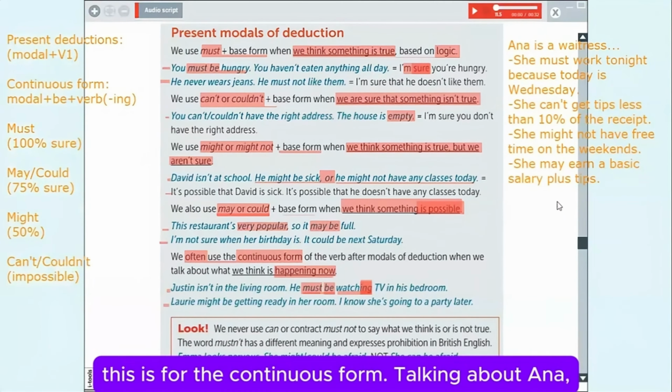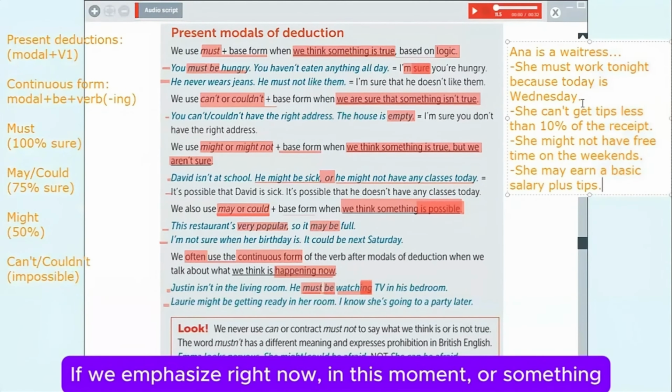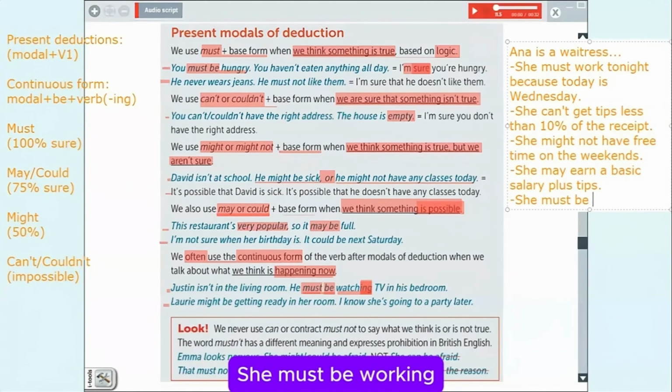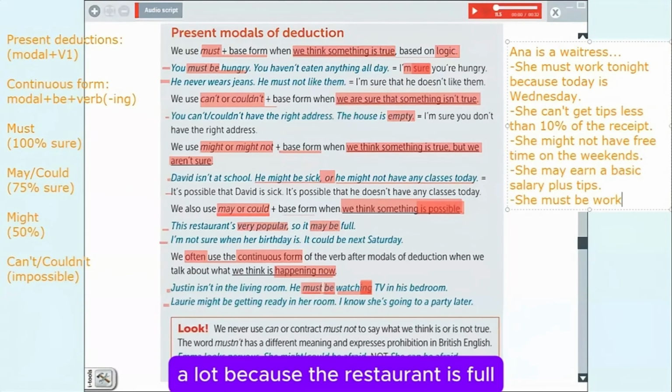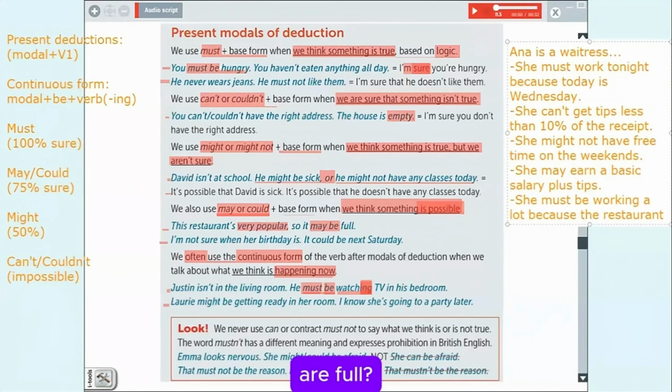Talking about Anna, what can we speculate about Anna if we emphasize right now, in this moment, or something temporary? She must be working a lot because the restaurant is full. Yes, that could be. She must be working a lot because the restaurant is full.